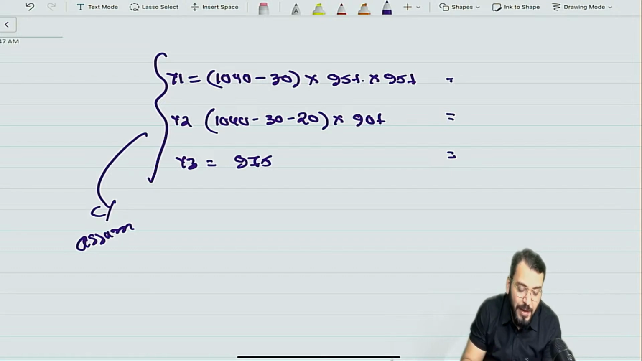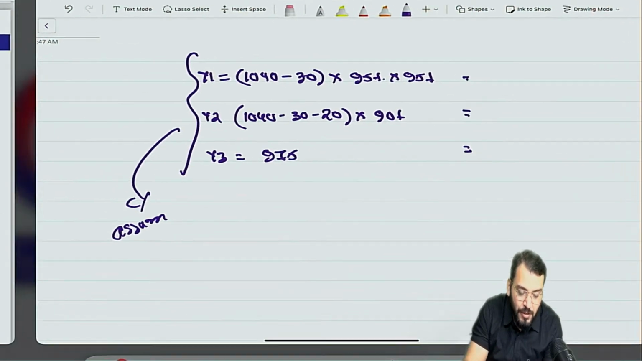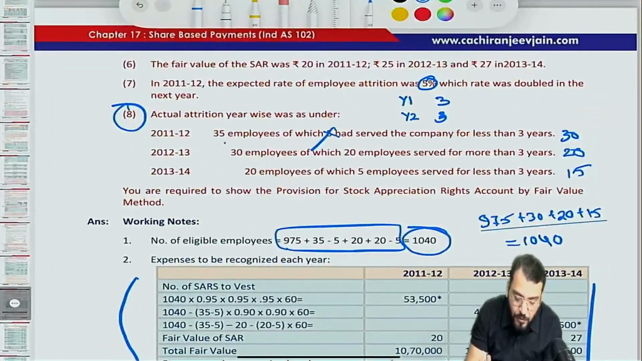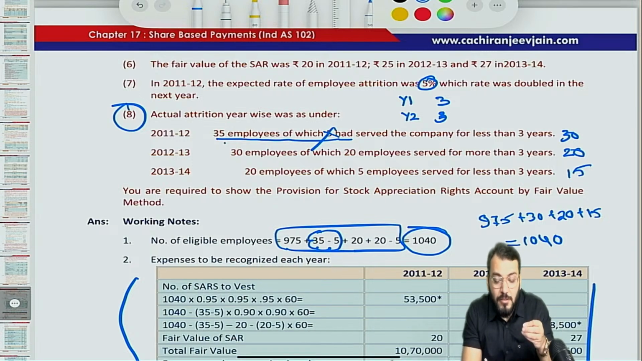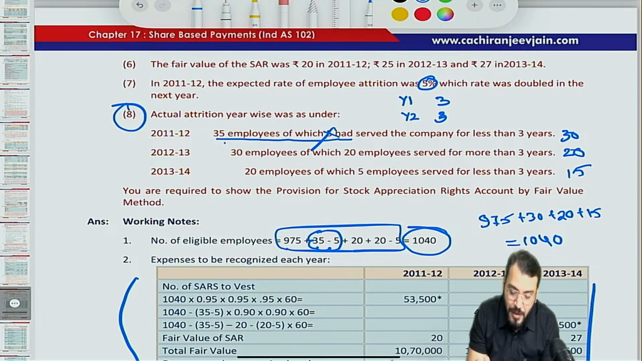Why are we doing 30 minus 5? No, 35 minus 5 we are doing. We are not doing 30 minus 5. We are doing 35 minus 5. 35 was the total number of employees who left, out of which 5 had served for less than 3 years. So for any employee who has served less than 3 years, this scheme is not applicable. So you should not consider that number of employees. Out of 35, only for 30 employees this scheme is applicable. So you should consider 30 employees, not 35 employees. Understood?